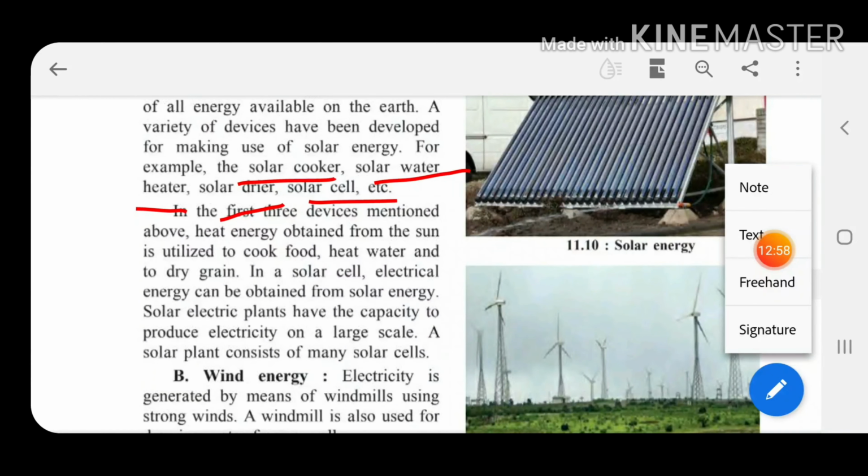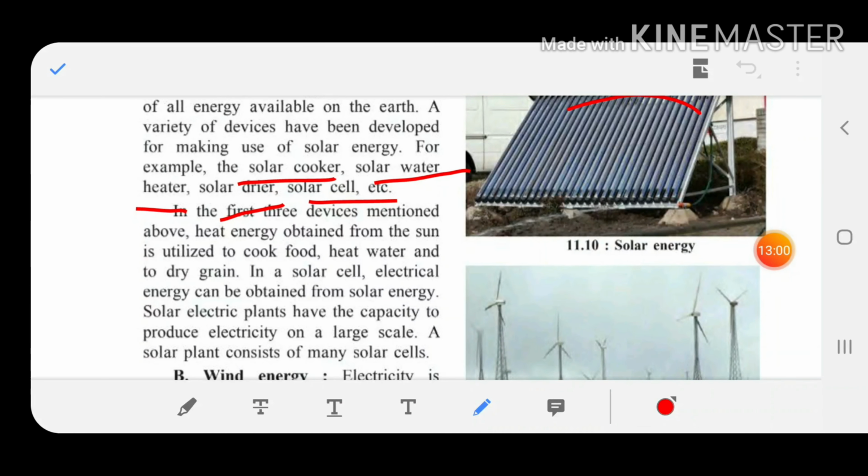Children, see, these are the solar panels. Nowadays people who have big houses and bungalows are setting up solar panels on the terrace. Connections are made, and with the help of the solar panels, different appliances work with solar energy, like the solar cooker, solar water heater, and solar dryer, so that we can save our natural fuels.